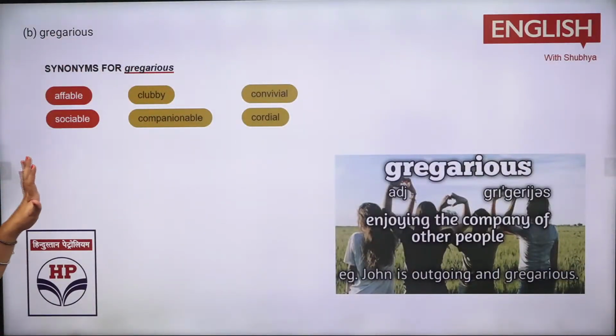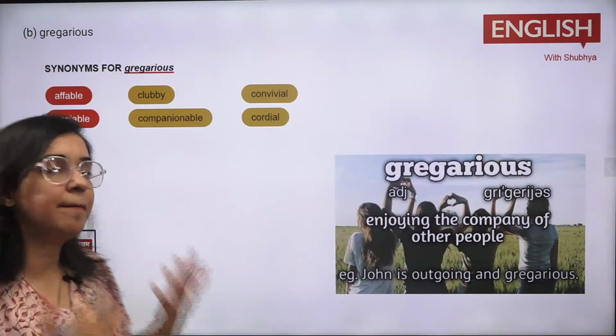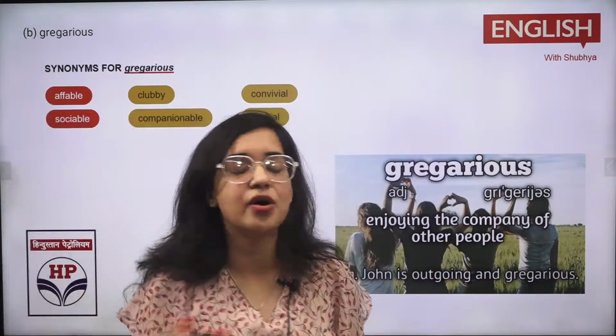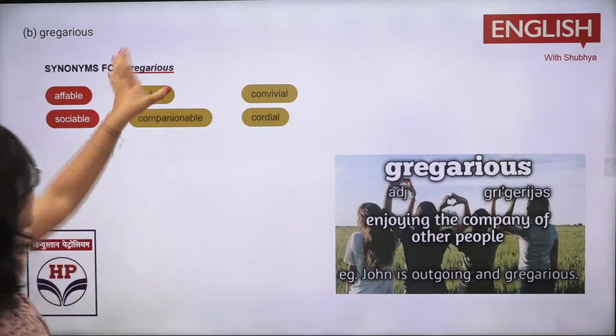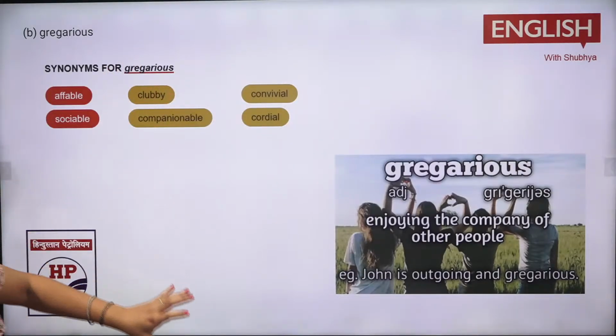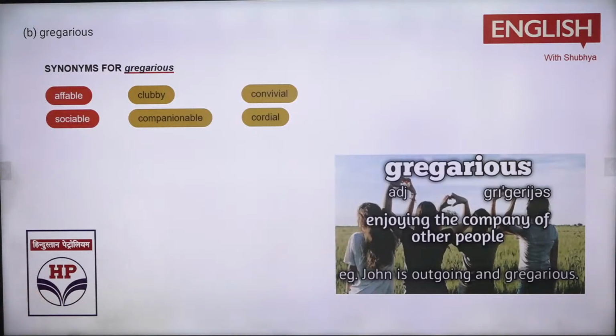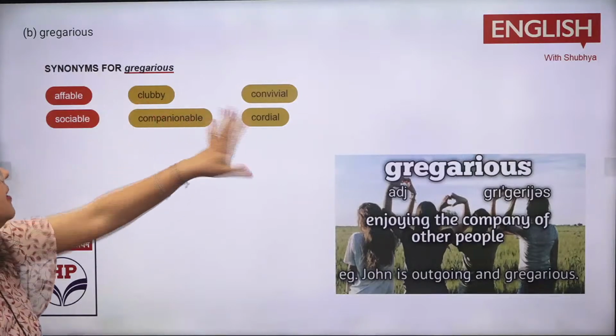अब terms आपको मिल जाती हैं कि उसको किसी इंसान की कंपनी चाहिए. You cannot survive alone. You cannot survive on an island. You cannot survive in isolation or something. So you need to know that gregarious is a term which means you are enjoying the company of others. You need someone for your assistance and something. Sentimental won't be there. हमें social चाहिए: affable, clubby, companionship, cordial, sociable, right?